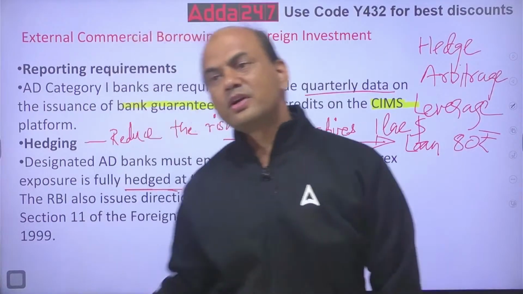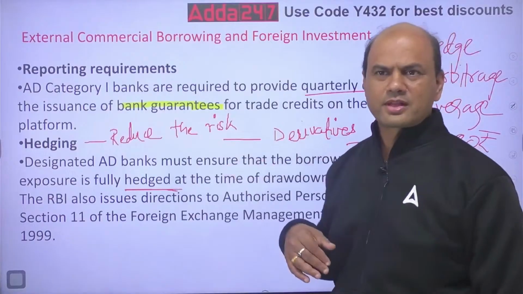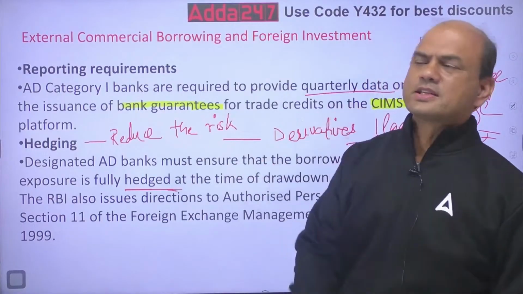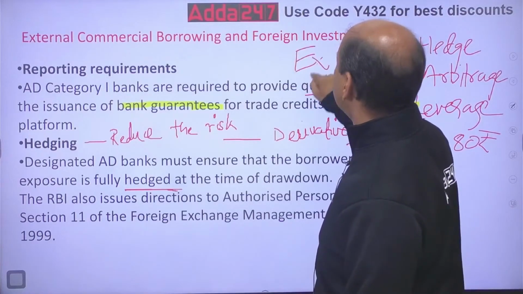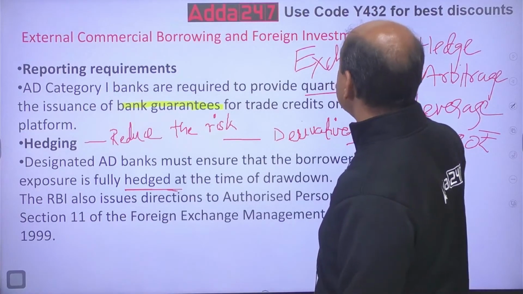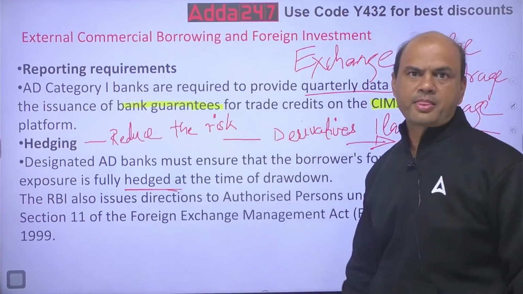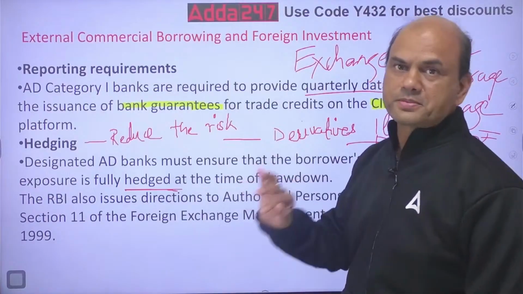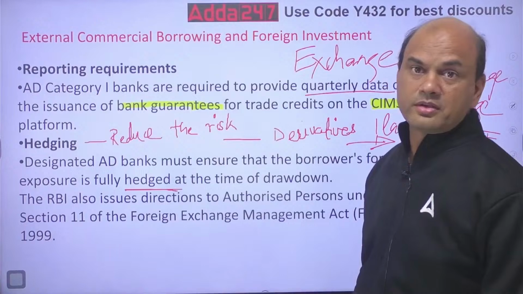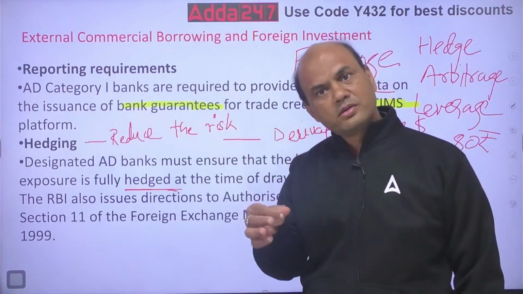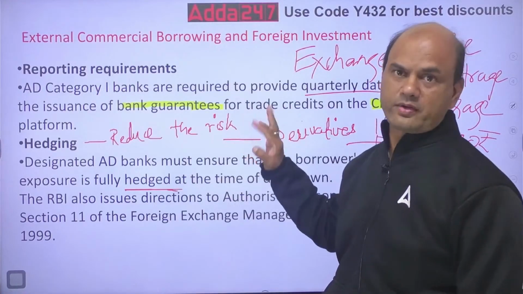So, this is called hedging. RBI says that whenever you take any foreign currency loan, there is always an exchange risk for you. Exchange risk, very important one. To hedge this exchange risk, you must cover it up with derivatives. So, you must take the reverse position, put option. This is the meaning of hedging. Whenever you take any loan, you have to take the exchange rate risk hedge or derivative.